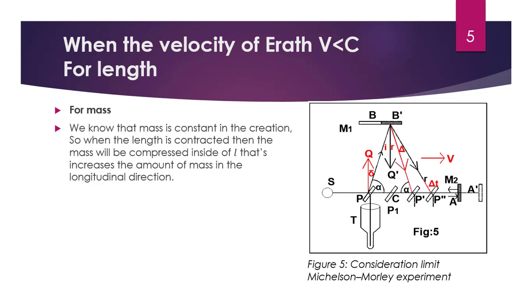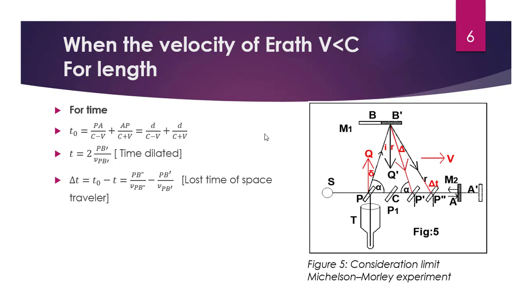For mass, we know that mass is constant in creation. So when the length is contracted, the mass is compressed inside the length L. That increases the amount of mass in the longitudinal direction. So Einstein's theory explains that the length is contracted, which means the mass is also increasing because the length is contracted. For this reason, the mass is increasing. That's it.